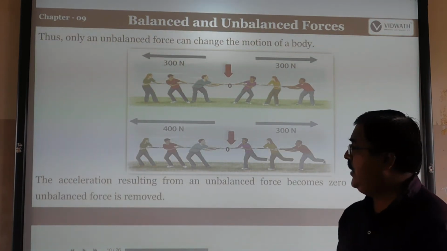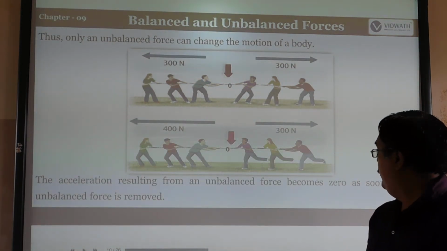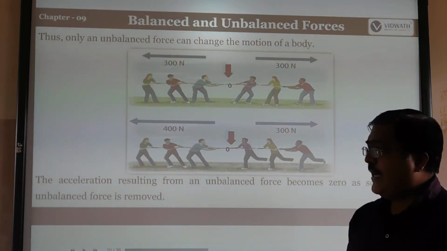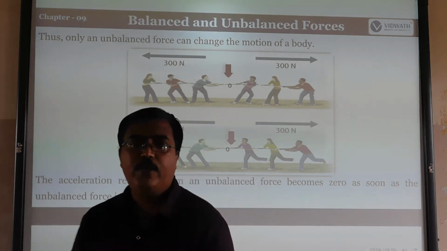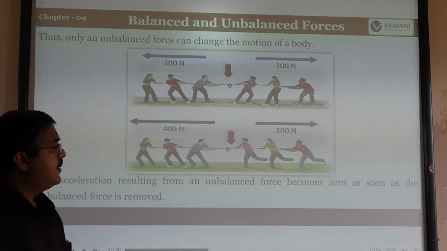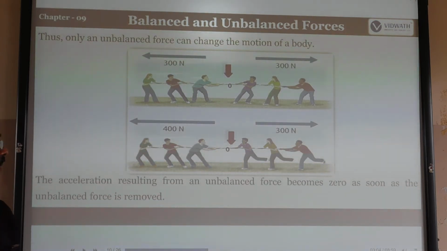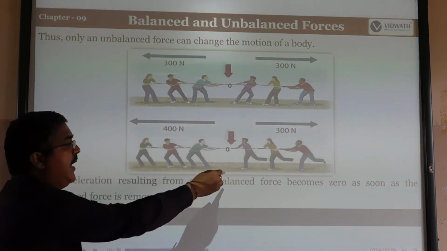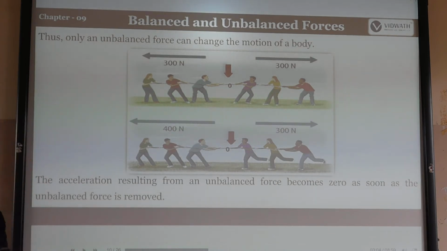The acceleration resulting from the unbalanced forces becomes zero as soon as the unbalanced force is removed. Acceleration means the rate of change of velocity of the particle. It becomes zero when the unbalanced force becomes zero, as soon as the unbalanced force is removed. Here there is more force, 400 Newton on one side but 300 Newton on the other. But when balanced, it is zero, as the unbalanced force is removed.